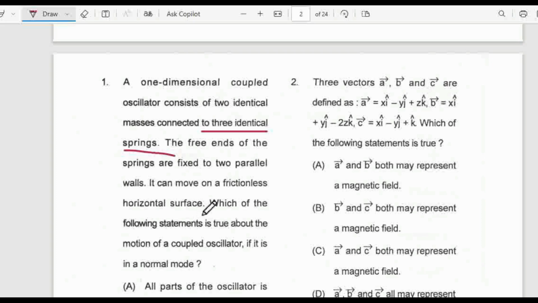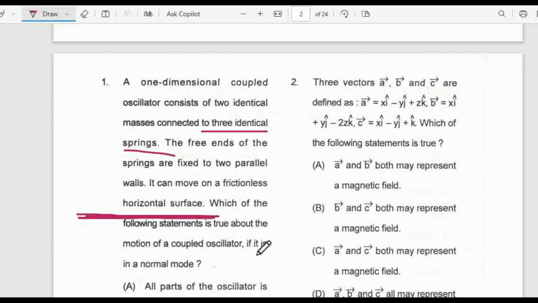That means the two masses are vibrating in one dimension, in this line. Both masses are vibrating in one dimension, on a frictionless horizontal surface. Which of the following statements is true about the motion of a coupled oscillator if it is in a normal mode? The last line is very crucial to understand.